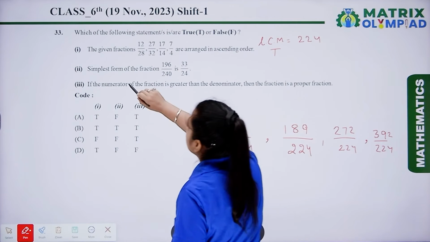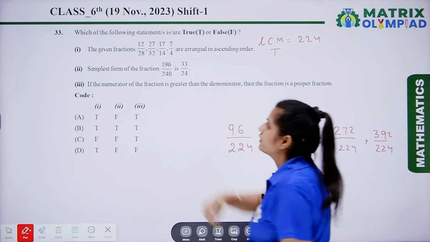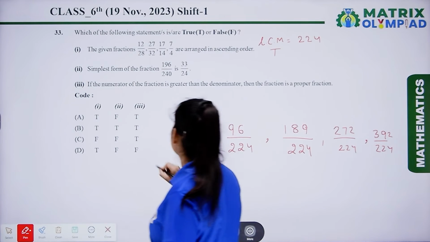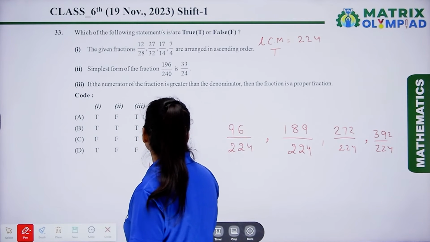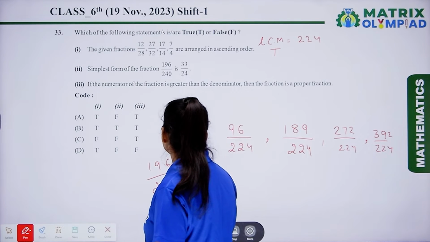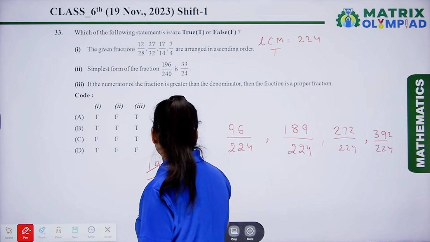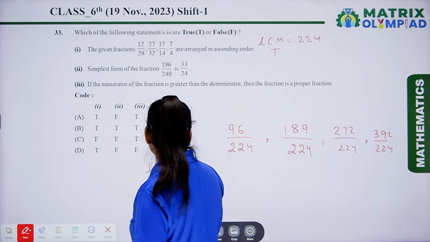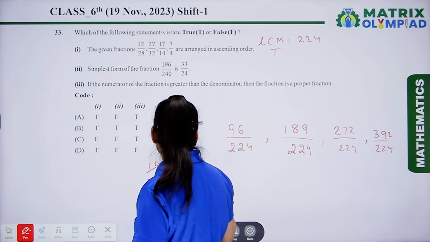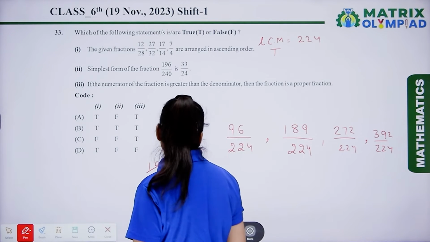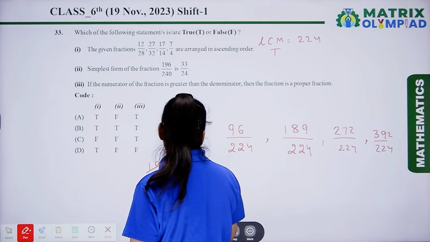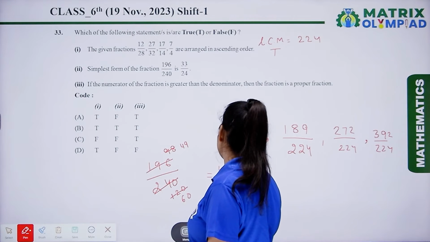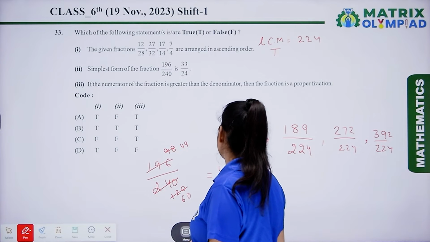The next one is, the simplest form of the fraction 196 upon 240 is 33 upon 24. So, let's convert it into the simplest form. Here the lowest form is 49 upon 60.